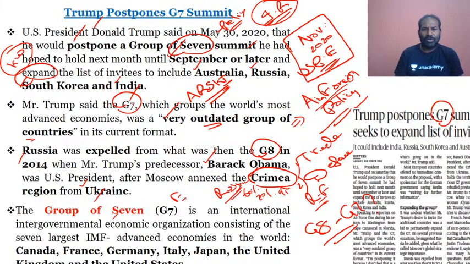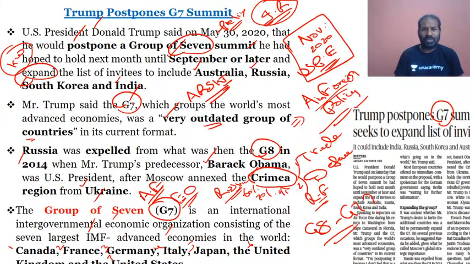This is an economic organization consisting of the seven largest IMF advanced economies. So these G7 are the advanced economies in the world, and which are they? Canada, France, Germany, Italy, Japan, United Kingdom, and United States. So Canada, France, Germany, Italy, Japan, UK, and US.